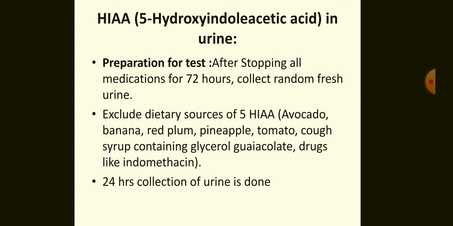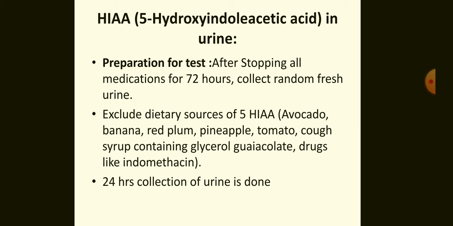5-hydroxyindole acetic acid in urine. This is one of the catabolic products of tryptophan. The test for this, for HIAA, that is hydroxyindole acetic acid in urine, is easy to do in the laboratory. After stopping all medications for 72 hours, collect randomly fresh urine,